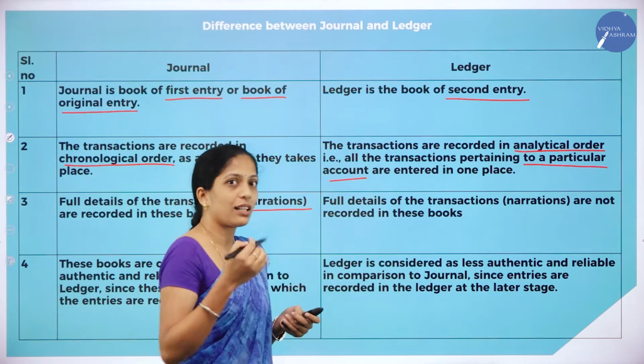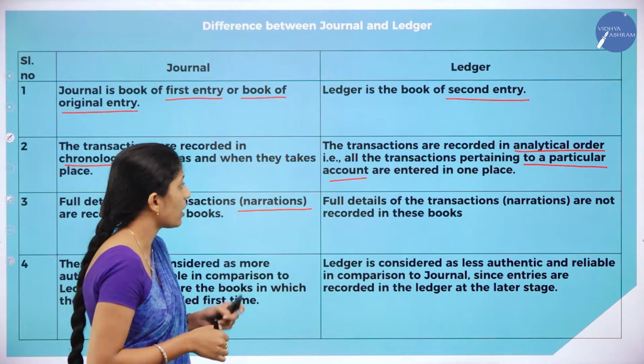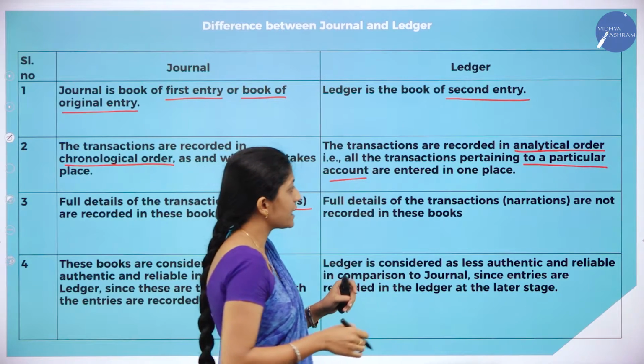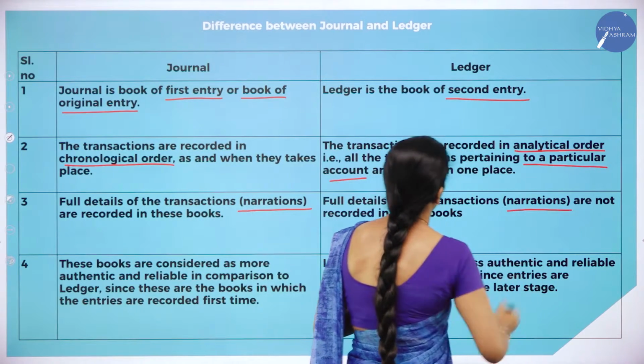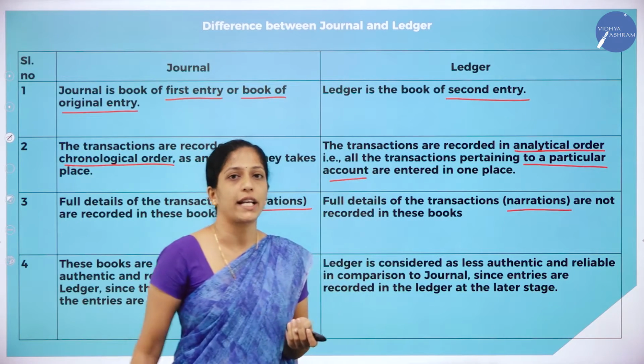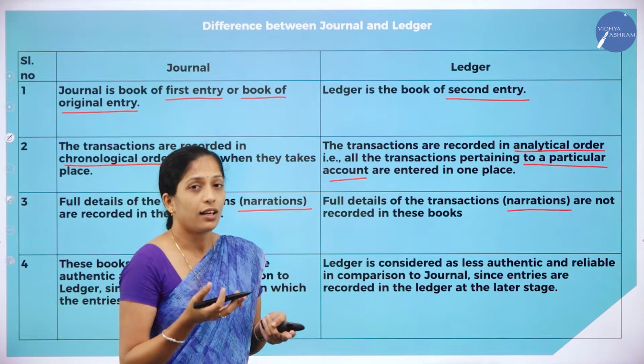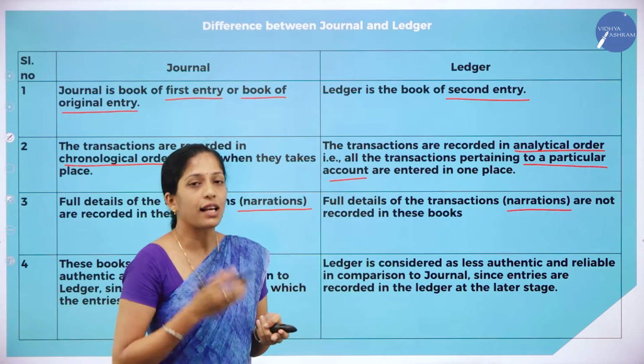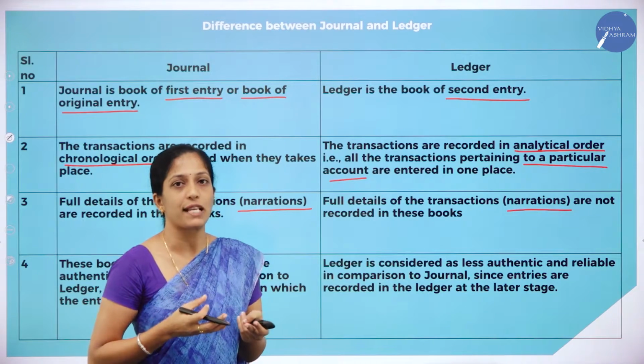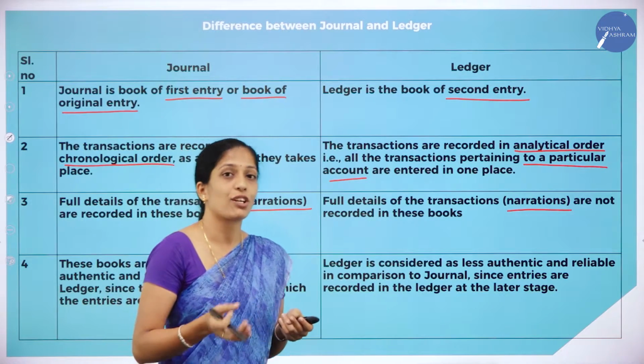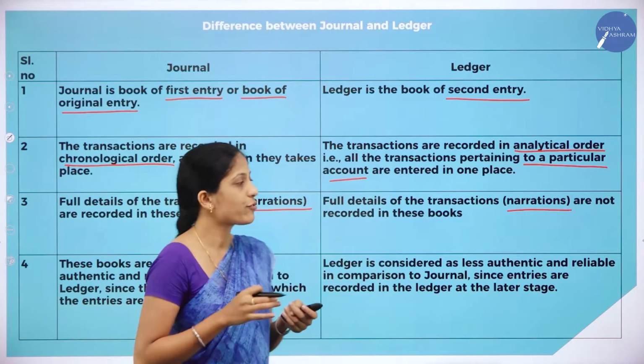So this narration is present in journal. Now let us see whether this narration is present in ledger or not. Full details of the transaction, that is narrations, are not recorded in these books. In ledger we are not recording any narration. There is no brief explanation about the entry because we had already recorded it in the journal.